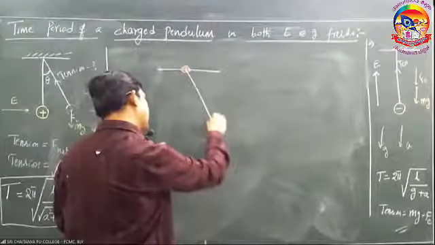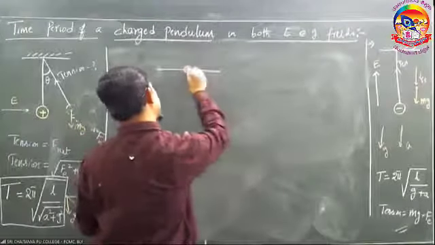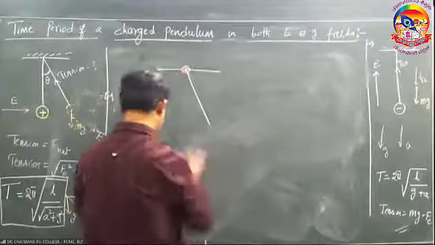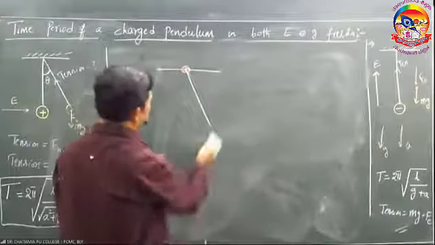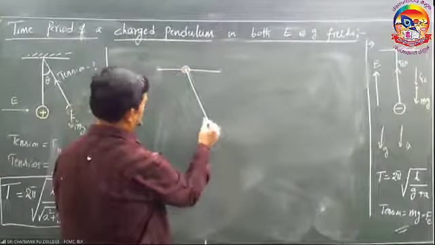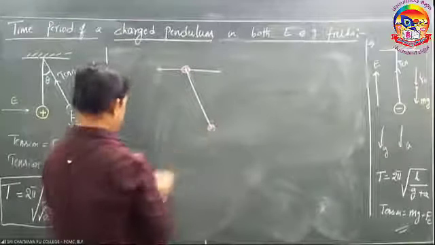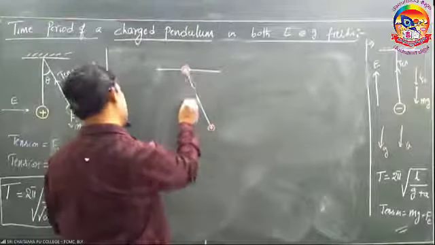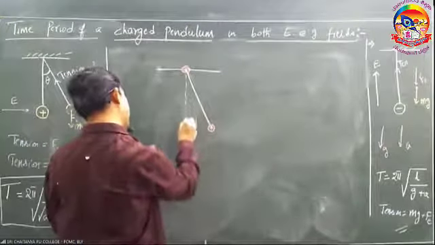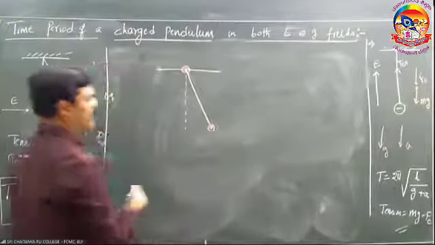A pendulum is pulled aside, and the pendulum bob is also having a positive charge. From the equilibrium position, it is pulled aside and released.